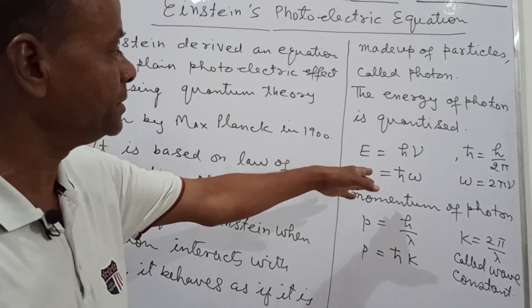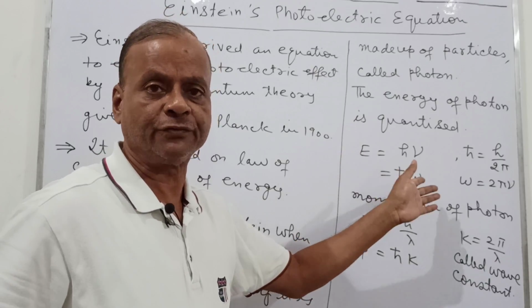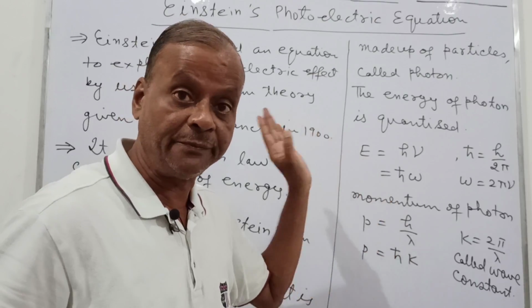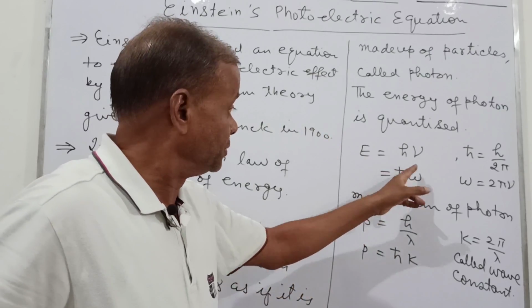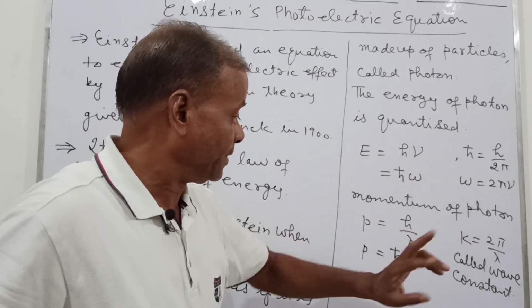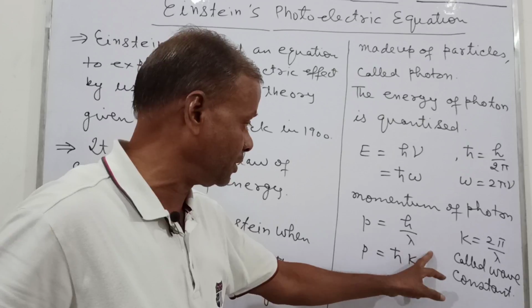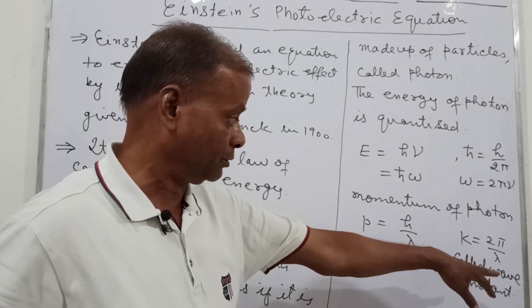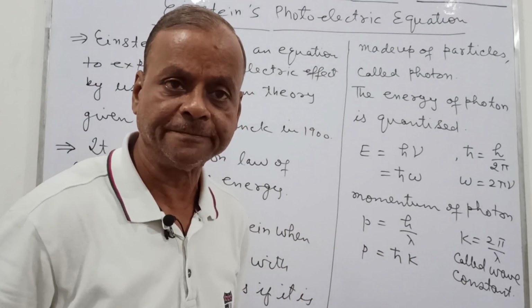So this energy is h nu, and the photon can have multiples of this one: 2h nu, 3h nu, 4h nu, 5h nu. So this is the minimum energy that the photon can possess. So this is the quantized one. Similarly, for this photon the momentum is equal to h upon lambda, which can be written as h cross k, k equal to 2 pi upon lambda, called the wave constant.